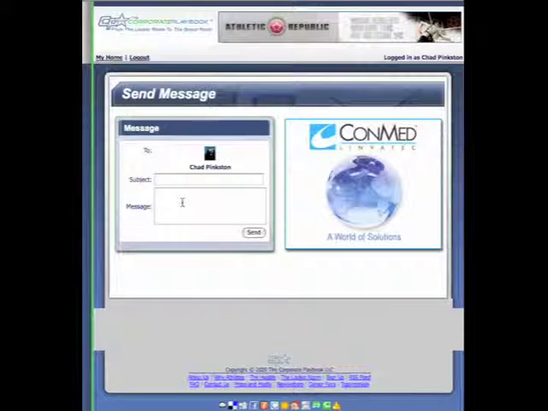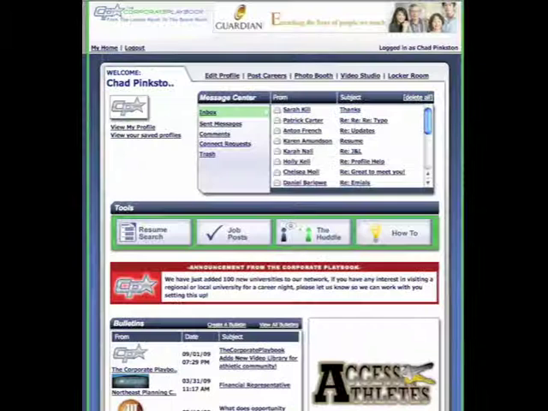We both get an email that essentially has the message copied on it, but it basically prompts that recipient to log into the corporate playbook to reply to that message. So that is the one-to-one type of communication that is available on TheCorporatePlaybook.com.